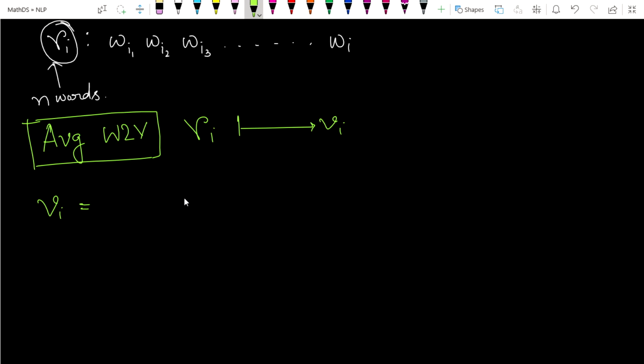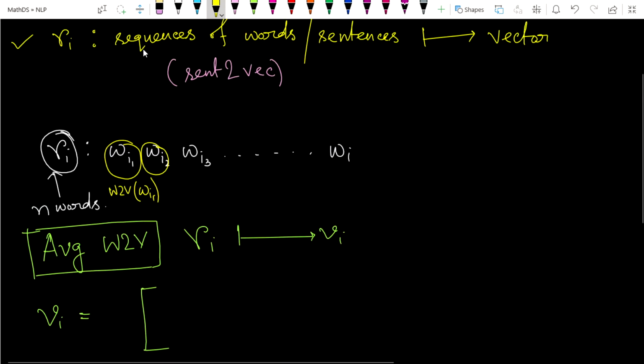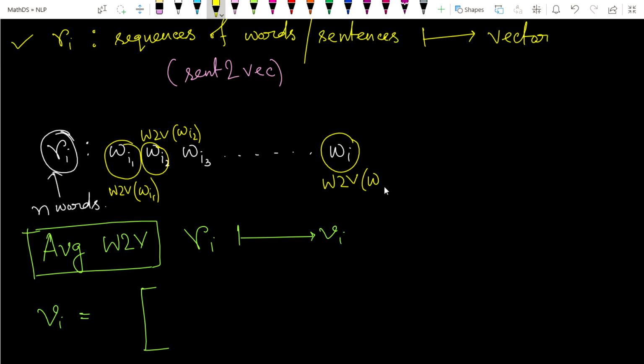We have to take the average, which means taking the sum of the word2vec for each word: word2vec for W_i1, word2vec for W_i2, like that, up to word2vec for W_in, since it has n words.